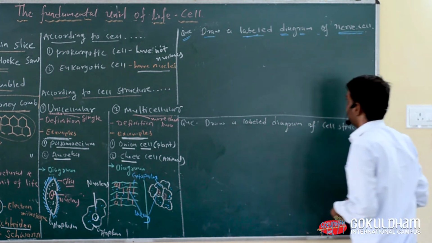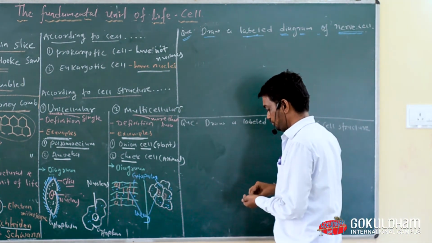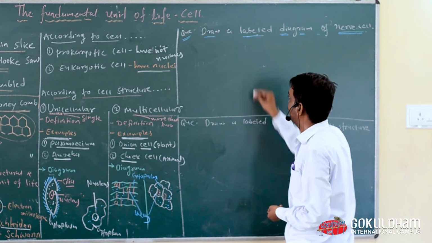So first of all, the question in our mind is how can we draw a nerve cell.